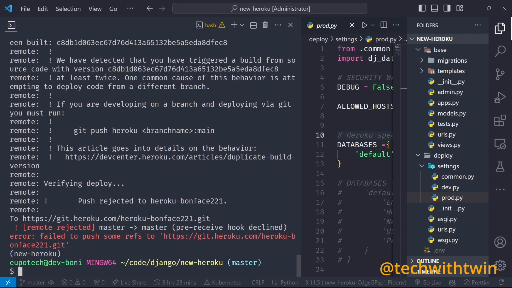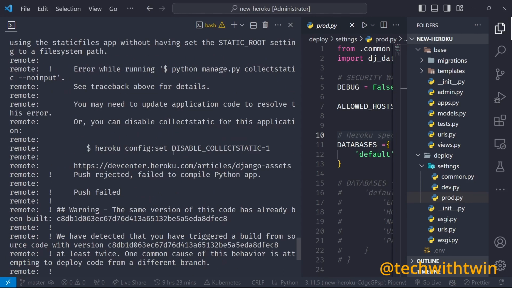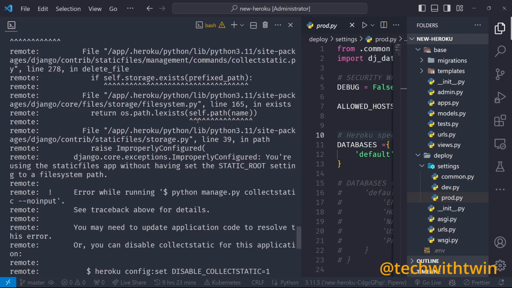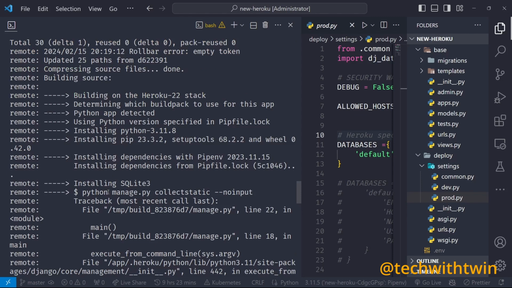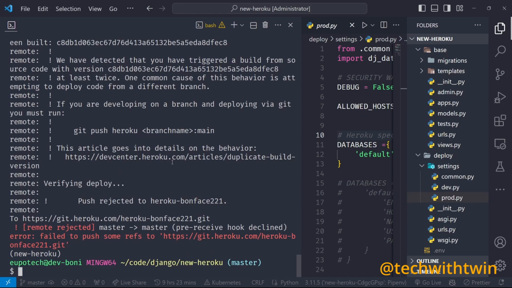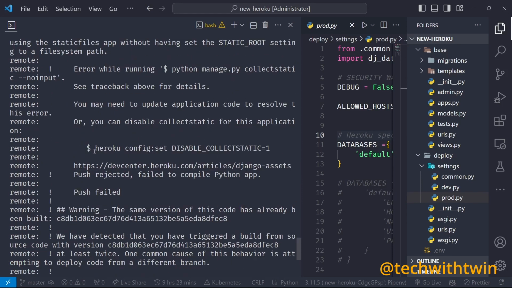Okay, so we have another error. So it wants us to, let's see. Temporarily, I can disable these temporarily.